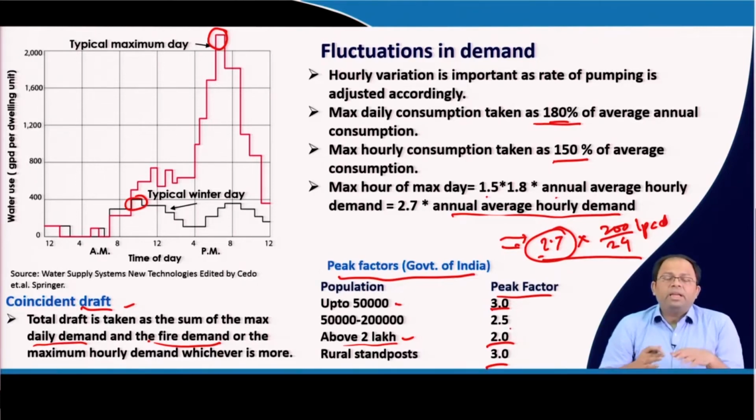Similarly, when I design a pipe network, you will see that for the pipes which are near my house, the peak factor is higher, whereas for the pipes which are more towards the mains, that is the main lines, the peak factor is low. Because there are so many different kinds of people at the end of that line that they cancel each other out, so that variation is less. So, these peak hour factors have to be adopted when we design any kind of water supply infrastructure.